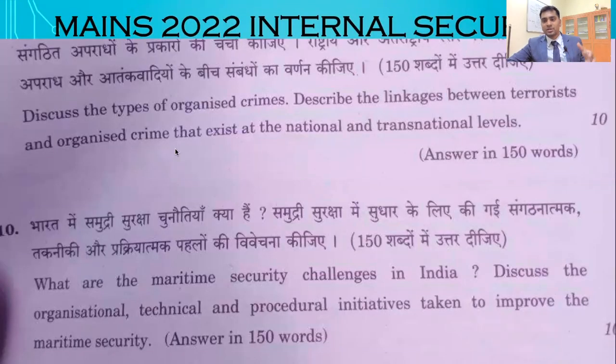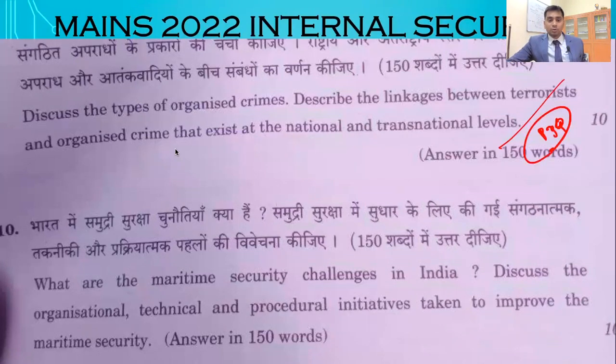What is a crime? What is organized crime? What are the different types of crimes? How is that crime going to link with the so-called terrorist organizations? How are terrorist organizations different from the so-called organized criminals? And what is the nexus between them? Why do they have a nexus? Simple question, because this is directly taken from the subject, and the second one is it is also a previous year question.